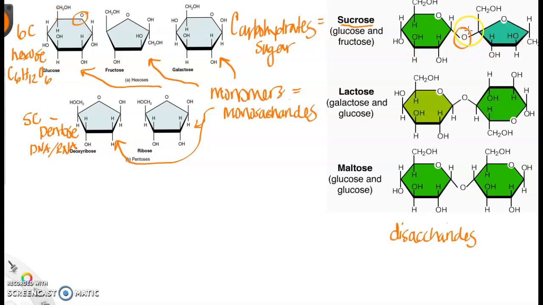They're linked together through dehydration synthesis. They're linked together at this oxygen, and we're forming something called sucrose. Sucrose is table sugar.